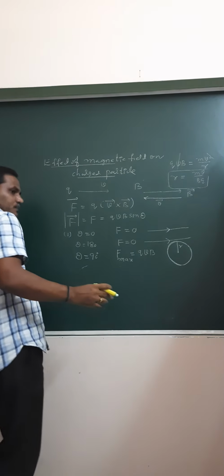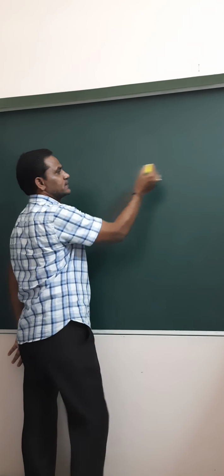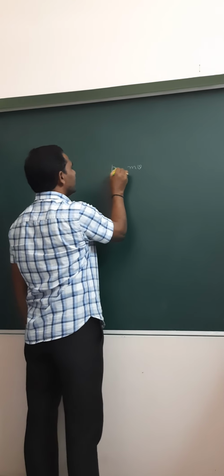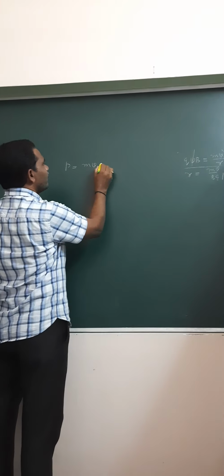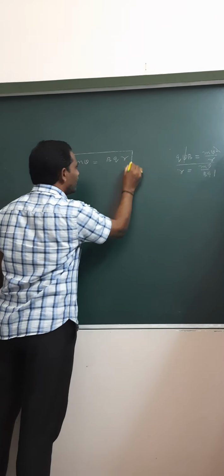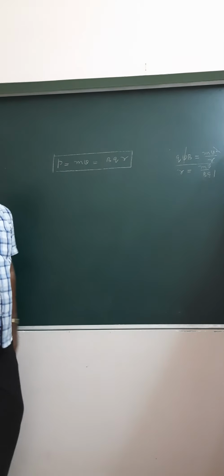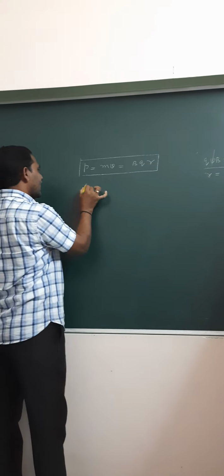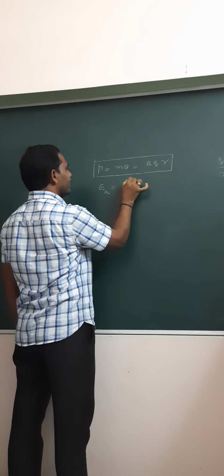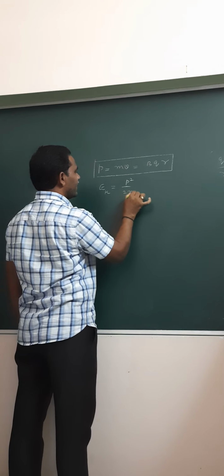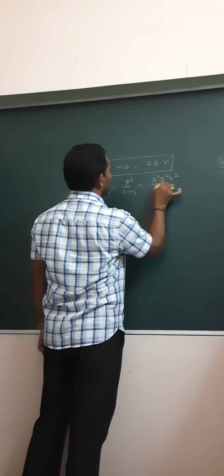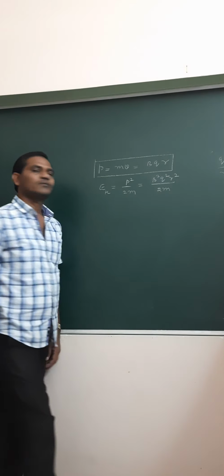Now, from that expression, m into v is the momentum of the particle. So mv is equal to Bqr. This is the linear momentum of the charged particle in the circular path. Now you can write the kinetic energy of that charged particle. The relation between kinetic energy and momentum is P square by 2m, that equals B square q square r square by 2m. This is the kinetic energy.